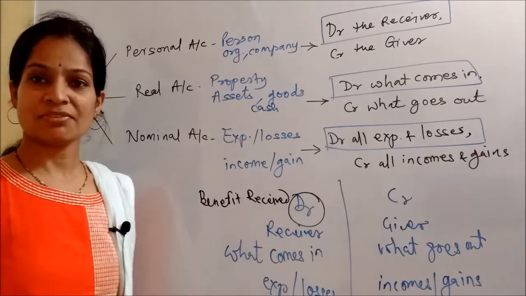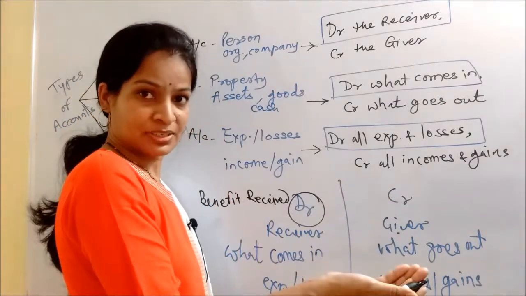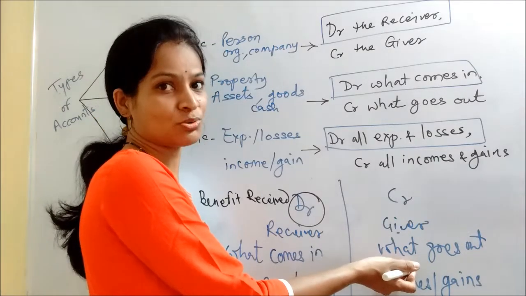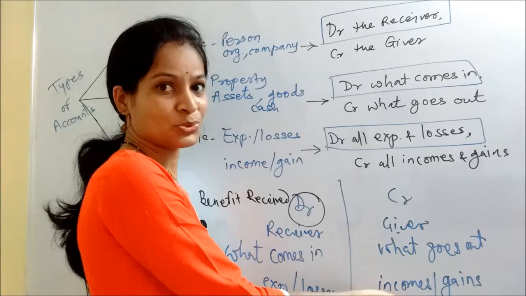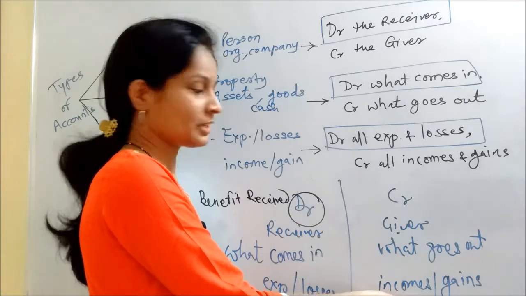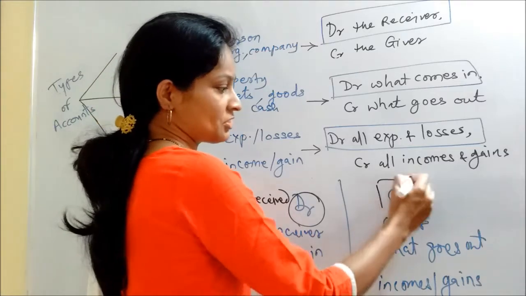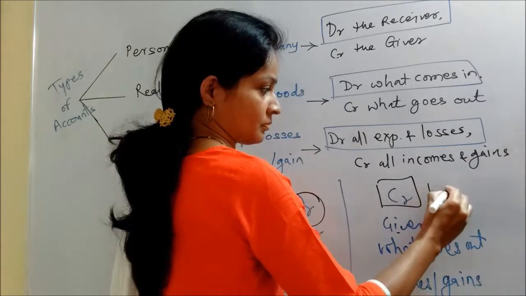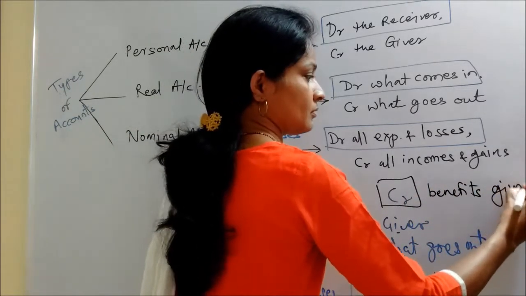So let us have a look at the credit side. When you are giving something, you are the giver. When you are giving something to others, obviously it is going to go out of the business, and that is what is going to fetch income to you, right? So if you see, this credit side mentions all the benefits given.